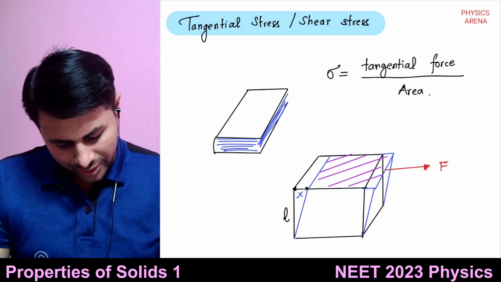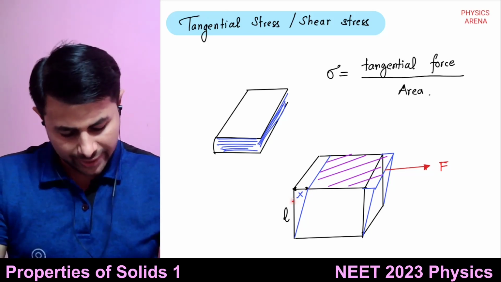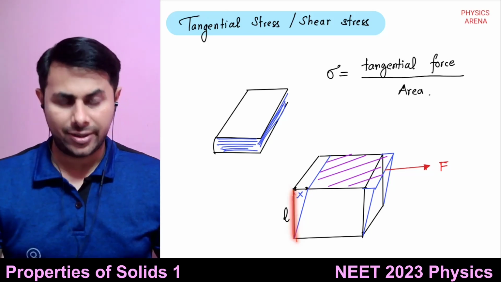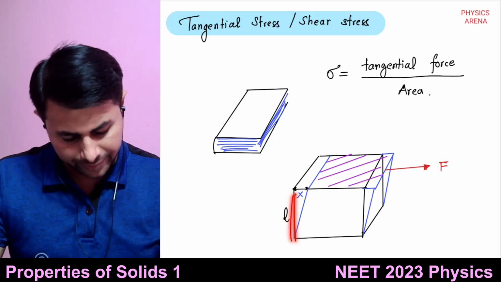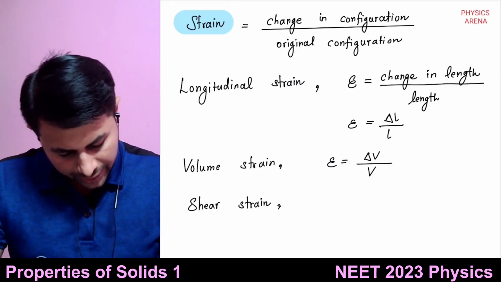It is this x divided by L, so shear strain is defined as x upon L.